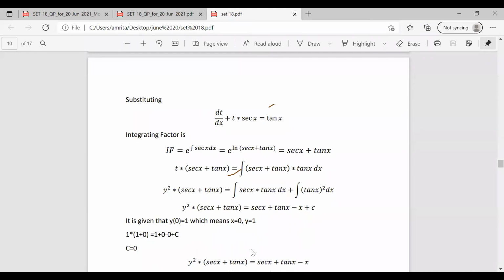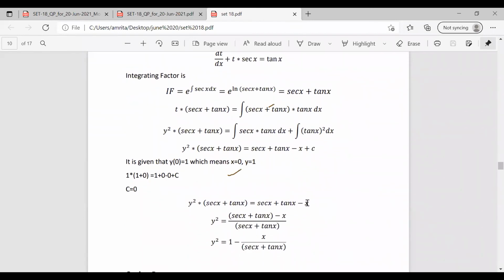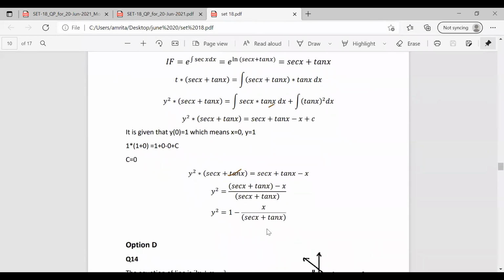We can rewrite this equation as y square into sec x plus tan x equal to sec x plus tan x minus x. Here we can find the value of y square as y square equal to sec x plus tan x minus x divided by sec x plus tan x. We can rearrange this equation as y square equal to 1 minus x by sec x plus tan x.